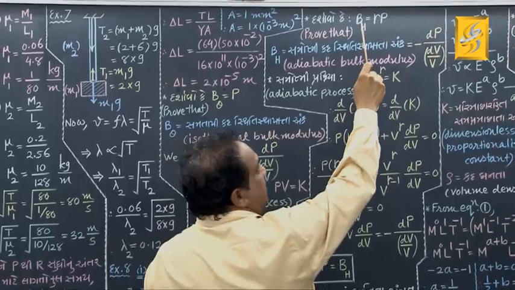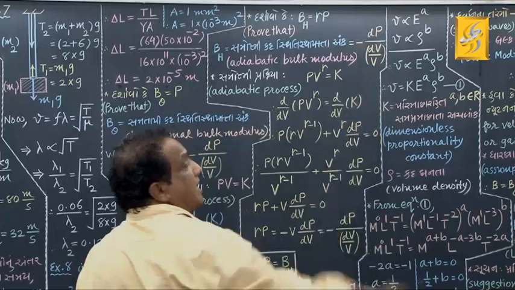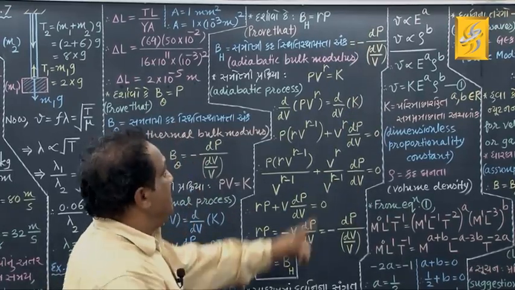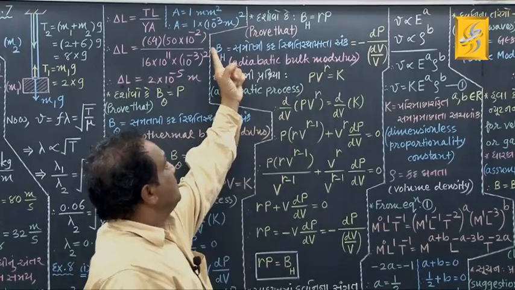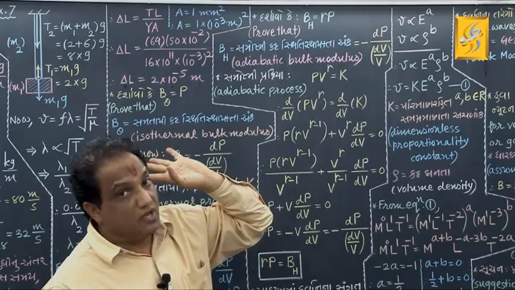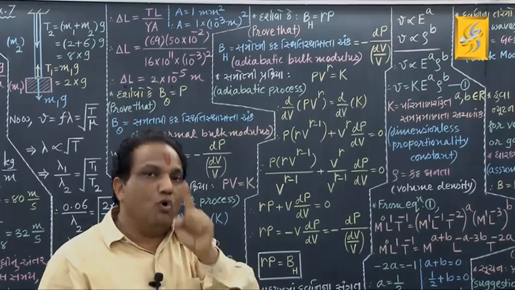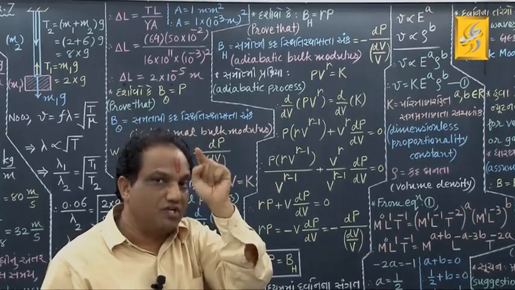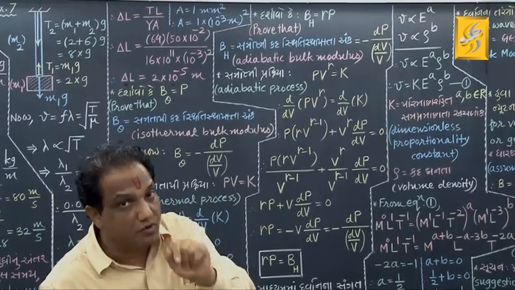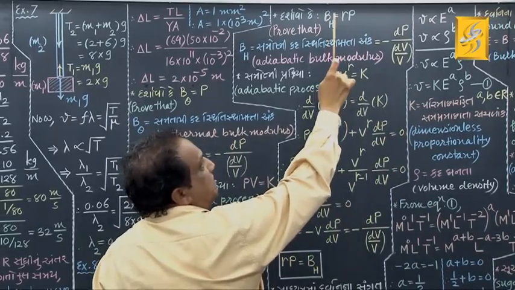Similarly, the second result we require to be proven this way. Come on, BH equals gamma into P. BH is called adiabatic bulk modulus. What is gamma? You must have remembered from the chapter of thermodynamics. Gamma equals Cp upon Cv, that is the ratio of molar specific heat of a gas at constant pressure to that at constant volume. Remember, gamma equals Cp upon Cv. And what is P? Again, pressure only. We have to prove that BH equals gamma into P.